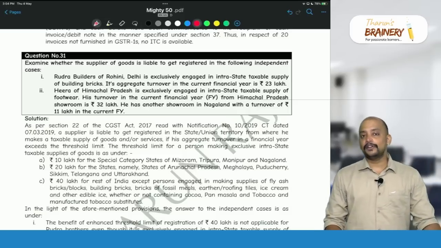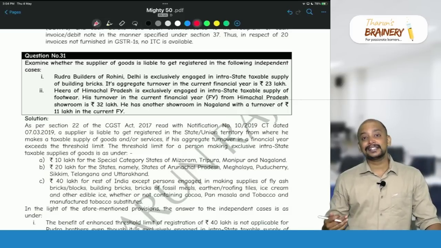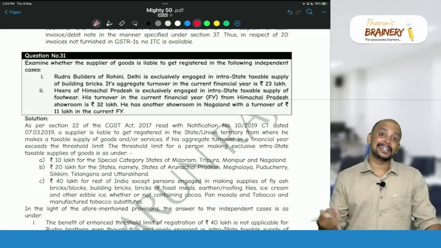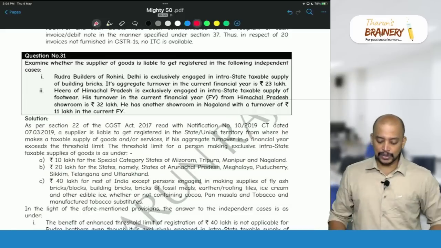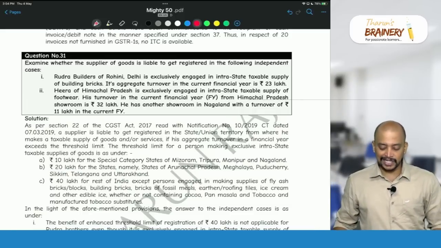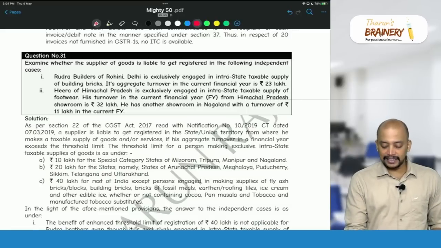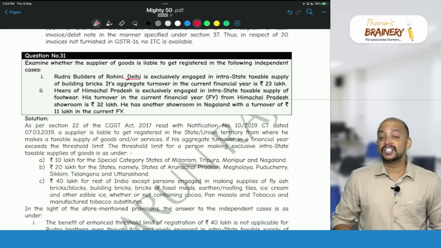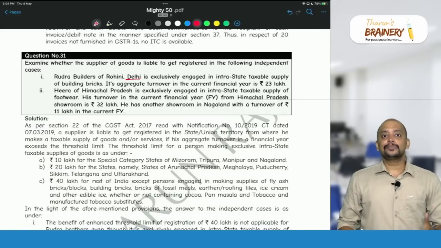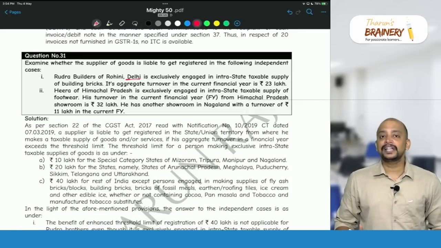Rudra Builders of Rohini, Delhi is exclusively engaged in intrastate taxable supply. So they are making intrastate taxable supplies of building bricks. Its aggregate turnover in the current financial year is 23 lakhs. So actually in Delhi, the applicable threshold limit if they are exclusively engaged in supply of goods is 40 lakhs. But there are some notified goods. So suppliers of those notified goods will not get the 40 lakhs threshold limit. So 20 lakhs only will be taken.